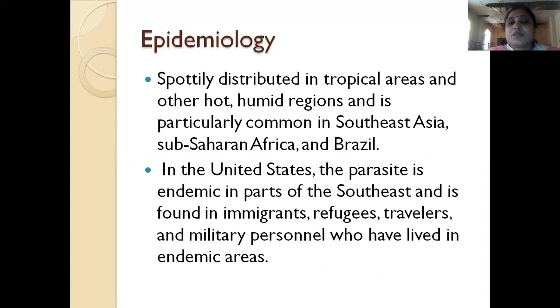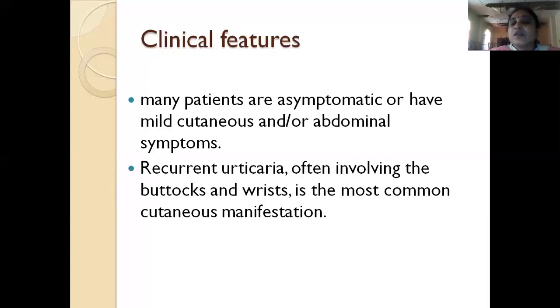So how are they distributed? They are mainly distributed in tropical areas where the environment is hot and humid, particularly in Southeast Asia. In the United States, this parasite is also endemic in some parts, and it is found in immigrants, refugees, travelers, and military personnel who have lived in the endemic areas. Most of the patients are asymptomatic, or they may have mild cutaneous or abdominal symptoms.